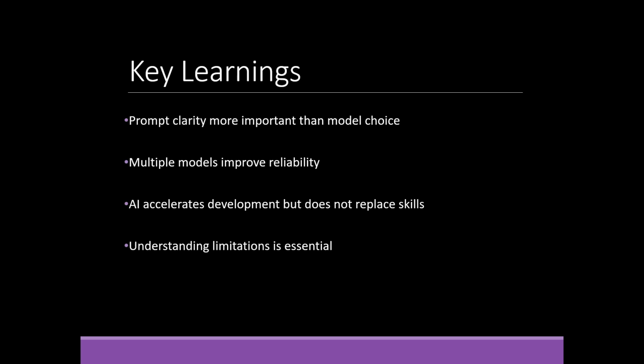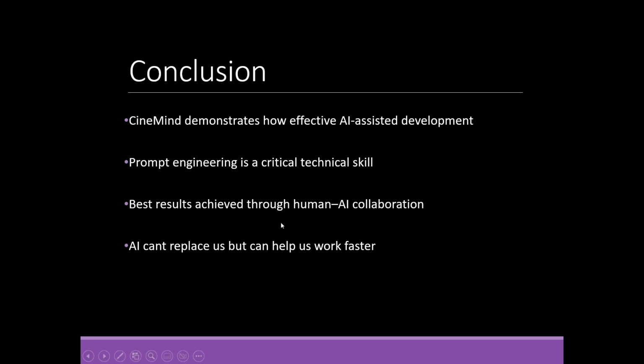So what we learned through this is that prompt clarity is more important than model choice. Multiple models improve reliability, and AI can accelerate development but does not replace skills. Understanding limitations is essential.